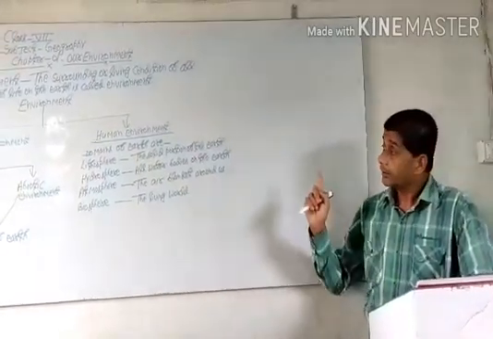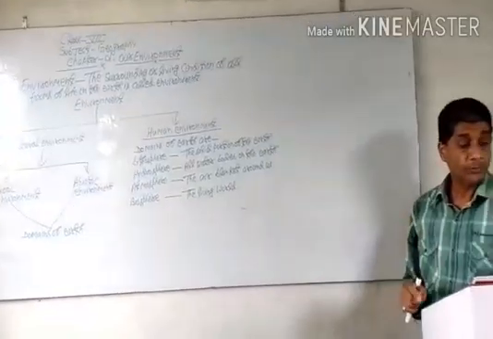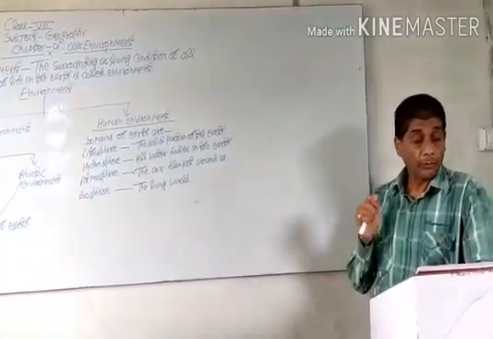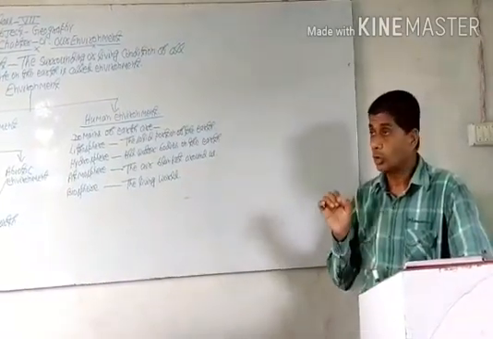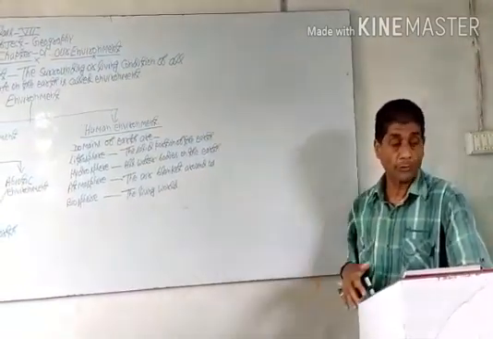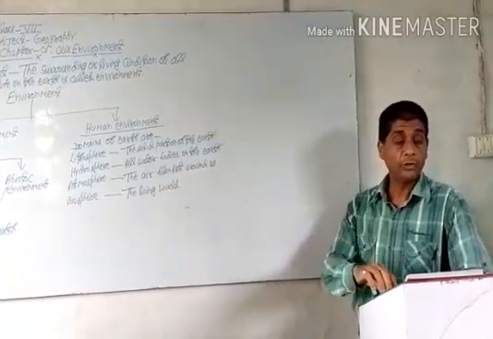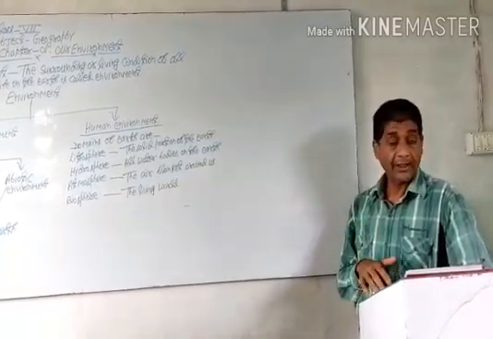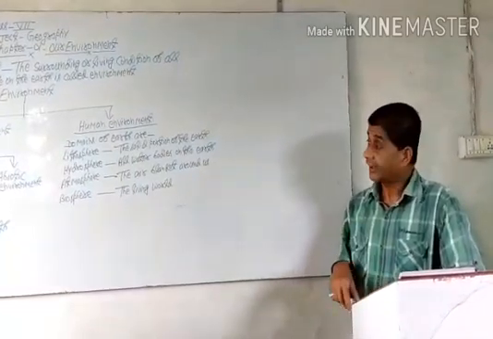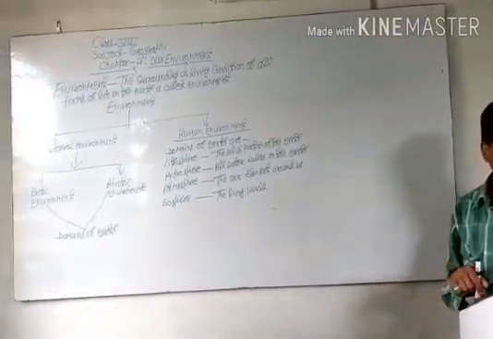This is the definition of lithosphere. Lithosphere provides us forest, grassland, soil to grow many types of crops, and land from which we get minerals like coal, gas, iron and so on.